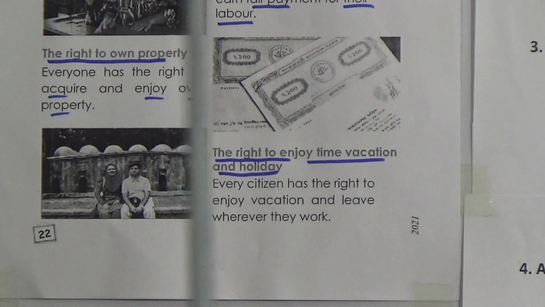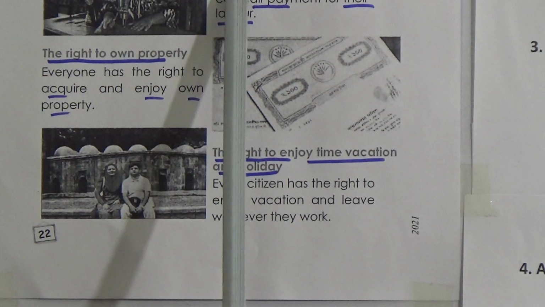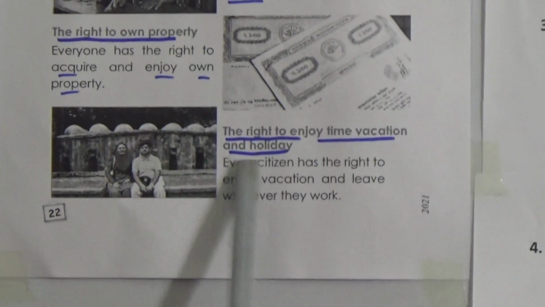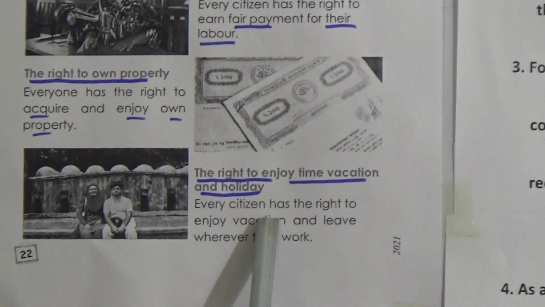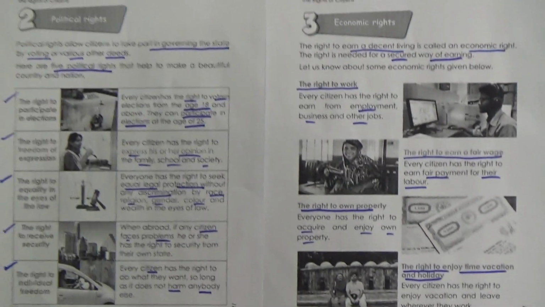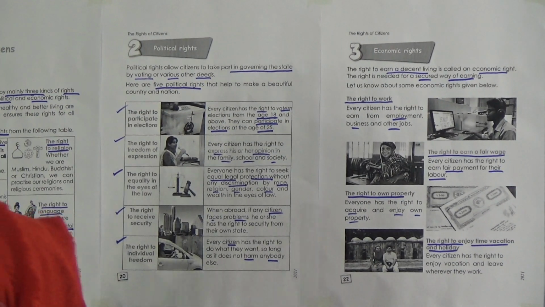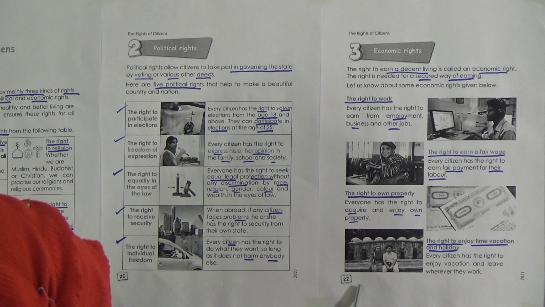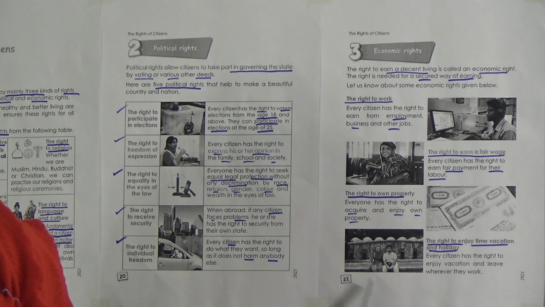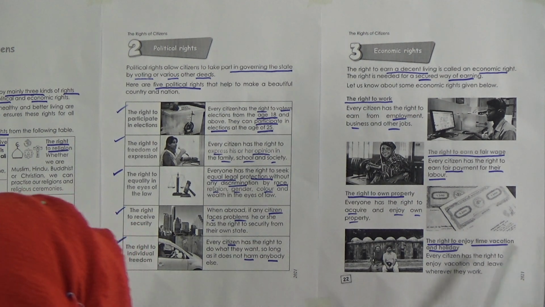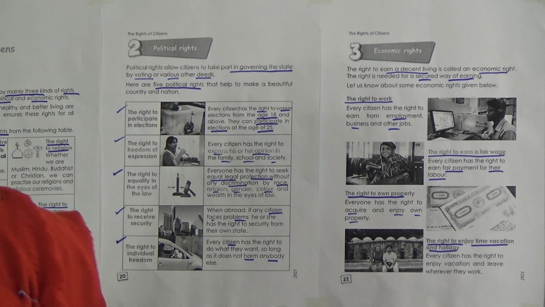So again, our economic rights are: the right to work, the right to earn a fair wage, the right to own property, and the right to enjoy time, vacation and holiday. In this chapter 4 we have discussed social rights, political rights and economic rights. These three are every citizen's basic rights, and every citizen needs to enjoy these rights from the state. Students, you have to memorize these social, political and economic rights. This is a very important chapter for you.